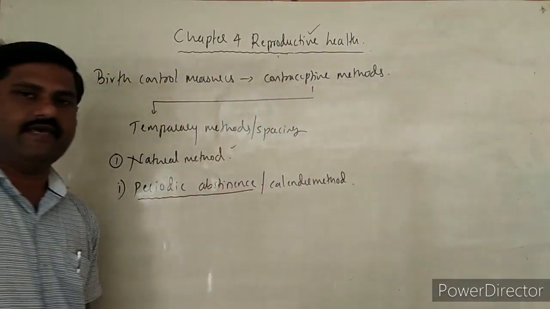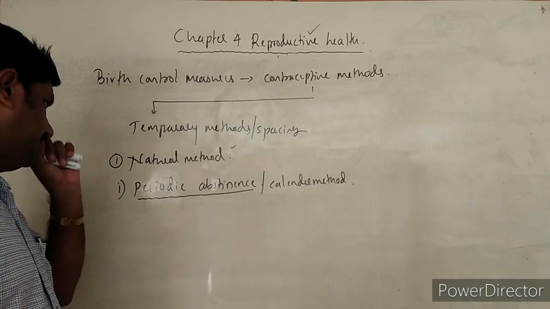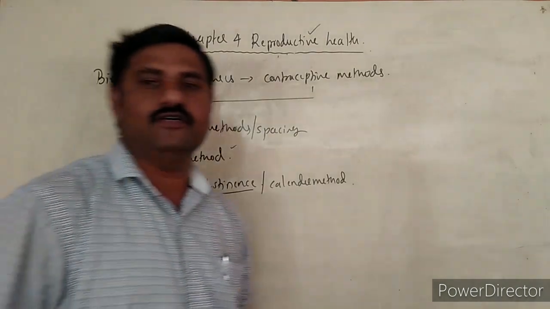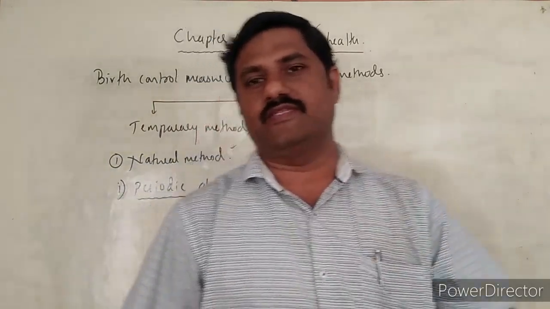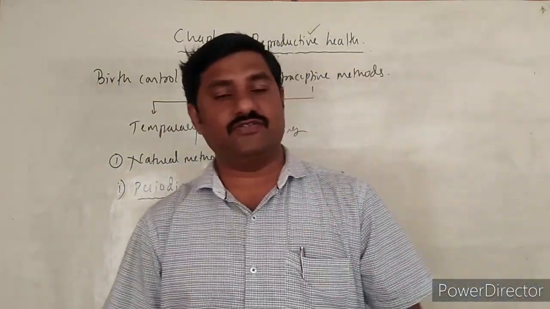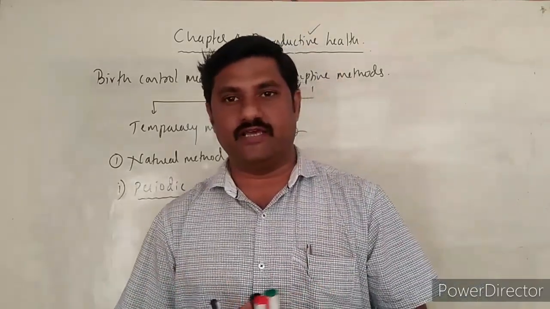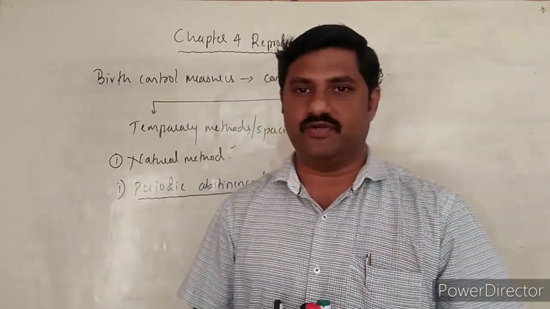In this natural method, periodic abstinence is one of the best methods. Then what is done so as to avoid the fertilization or the pregnancy?